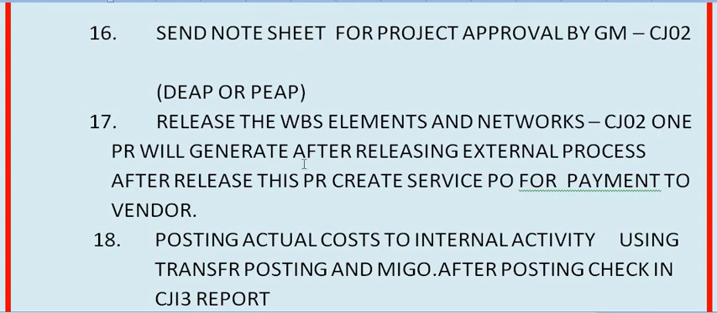Once you release the network, a PR will be generated after releasing the external process. After releasing this PR, purchase requisition, create the service PO using this PR for payments to vendor. If any external services have been planned in your WBS or in the project, then for the payment of that vendor you should create the purchase order using this purchase requisition. Otherwise you will face certain issues like budget error.